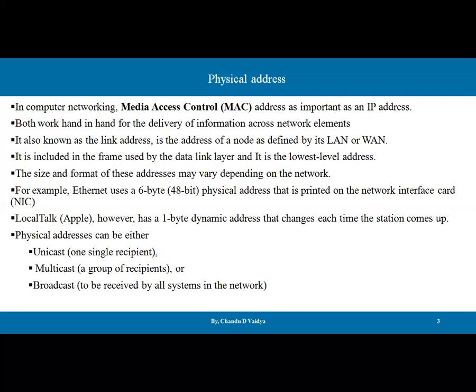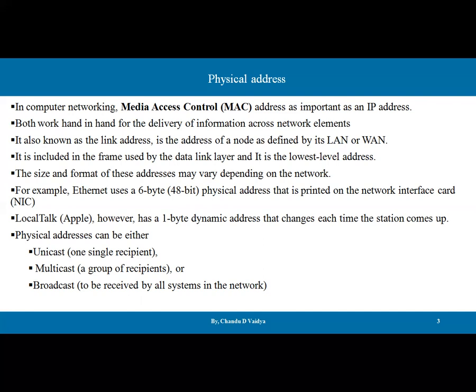It is the address of a node as defined by the LAN or WAN. So whatever local area networks and wide area networks are available, to identify any computer in their local vicinity, what we require is a physical address. It is included in the frame used by the data link layer, and it is the lowest level address. Whenever a packet is sent by the sender, and if I'm the receiver, at the receiver end our NIC card receives the incoming packets.